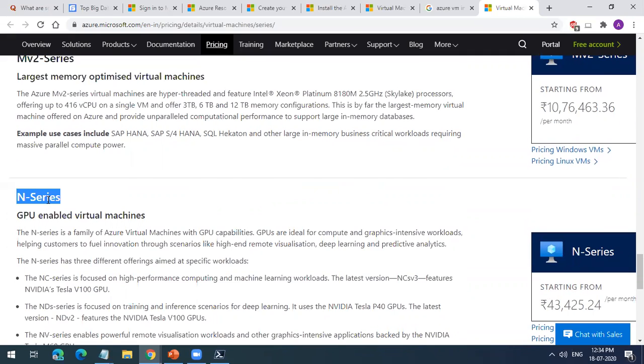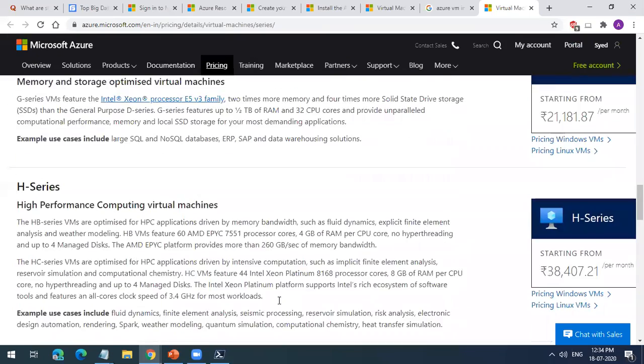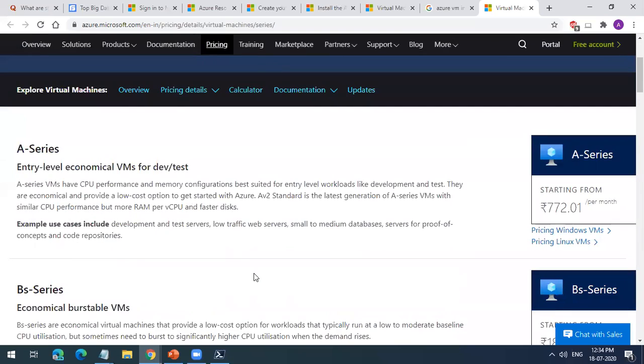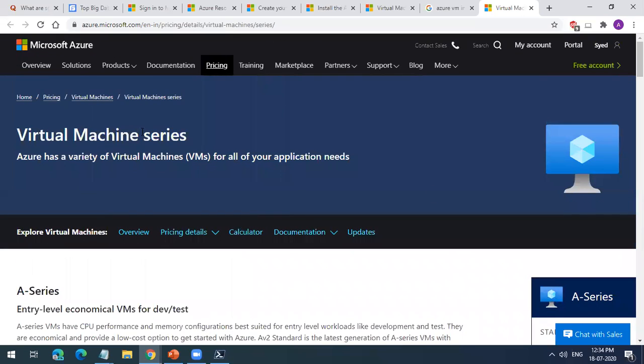If you're a gaming company, and a lot of people come to your game, then also you'll use the GPU. If you are a designing company where your users will log into your designing applications, then at that time also you'll use the N series machines. It depends on the workloads. If you go through this page, you will understand what virtual machines are available for what purpose.